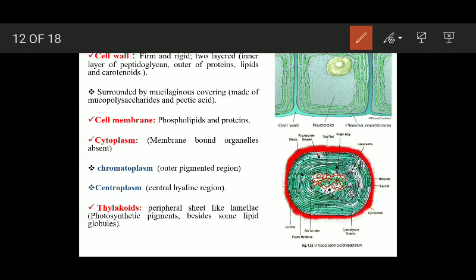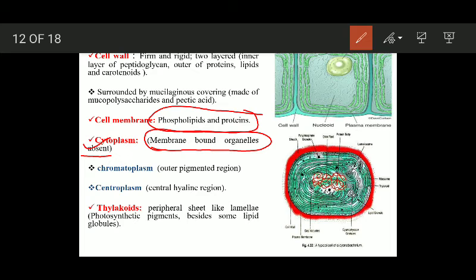Now their cell membrane. The cell membrane is a bilayer. It is made up of phospholipids and proteins, just like in other organisms. Then their cytoplasm. In the cytoplasm, you will not find membrane-bound organelles. You will not find mitochondria, endoplasmic reticulum, and other membrane-bound organelles.